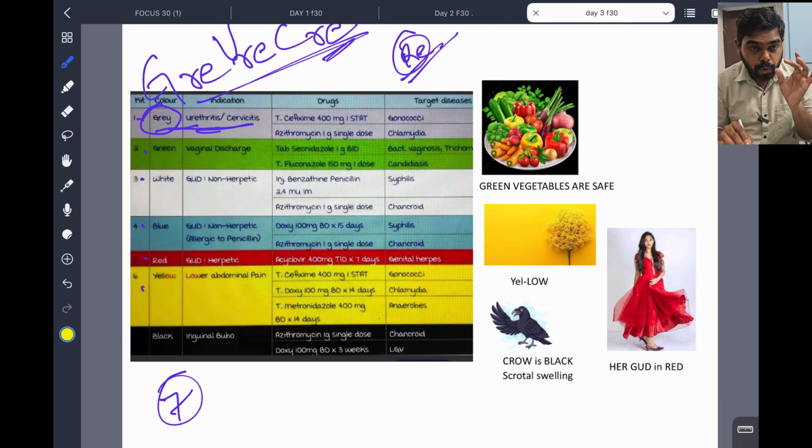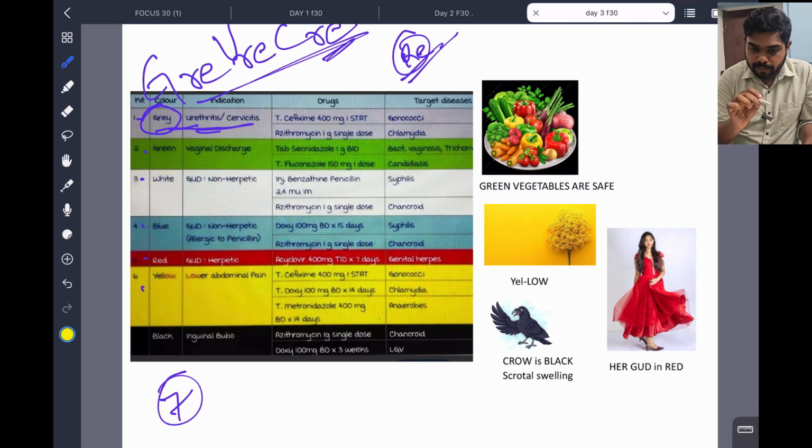This cervicitis or urethritis is caused by gonococci or chlamydia, we have discussed before. So management will be cefixime or azithromycin. They usually don't ask the management, they simply ask the color code and the indication, like cervicitis. So in 2024 NEET, they trapped us with urethritis, cervicitis. Now the second one is green.